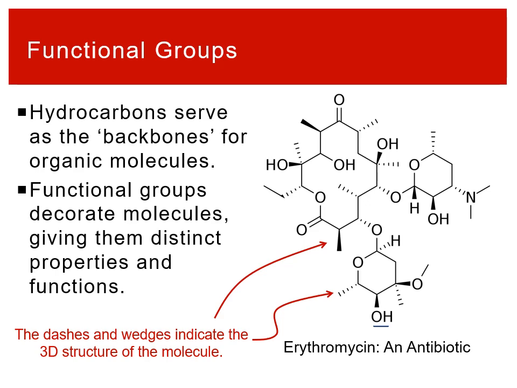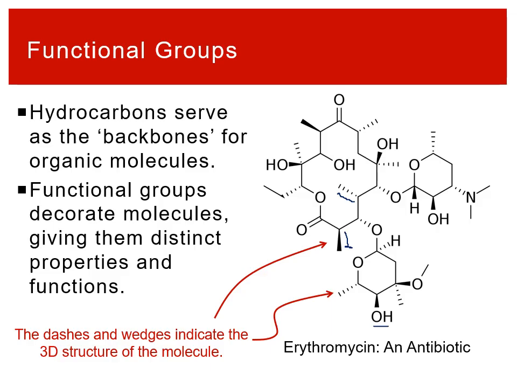You'll note there are some dashes and wedges. Those just indicate 3D structures. The dashes, this is going away from you. This is coming out towards you. So it's just implying the three-dimensional shape. Erythromycin is a molecule with a very particular three-dimensional shape that is necessary for it to be an antibiotic.